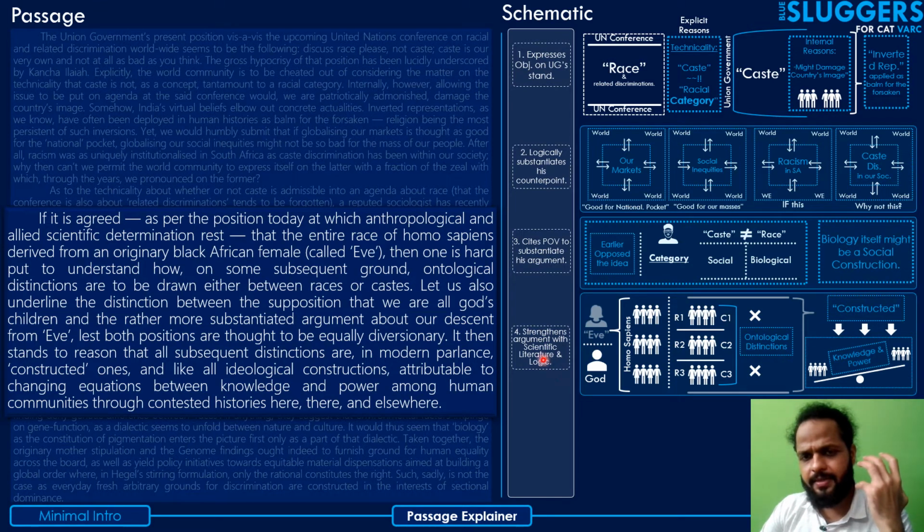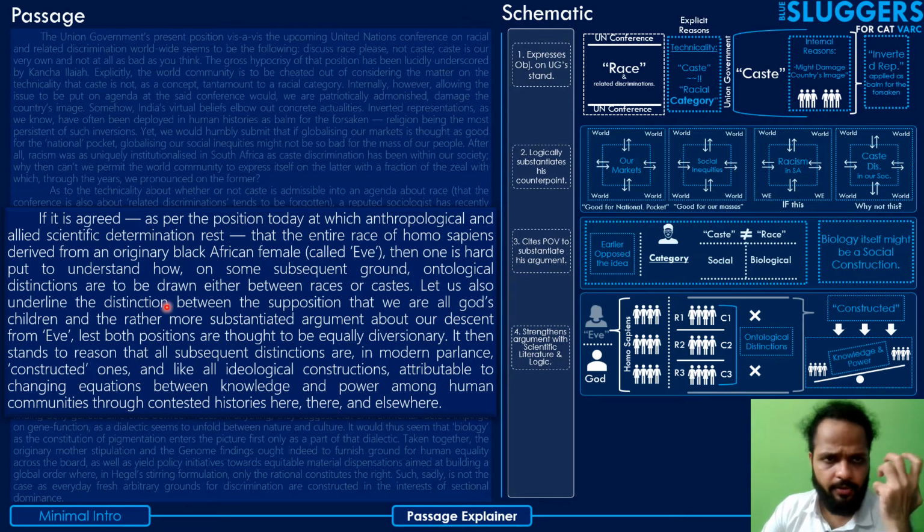Overall, what he has done here is he has tried to strengthen his argument by providing more scientific literature. He talks about this Homo sapiens idea and anthropological ideas, and furthermore logic, right? So yeah, let's go to the next paragraph.